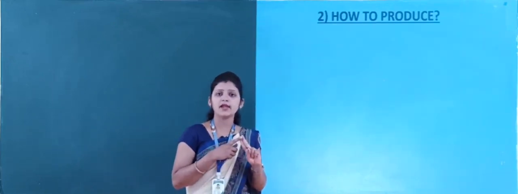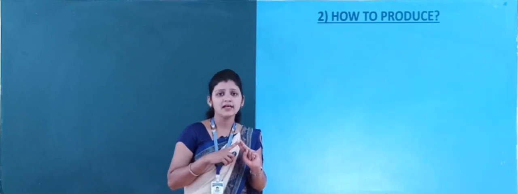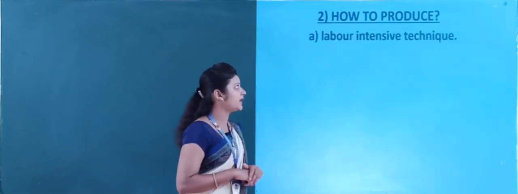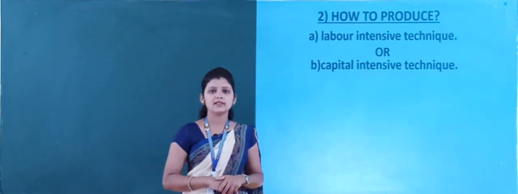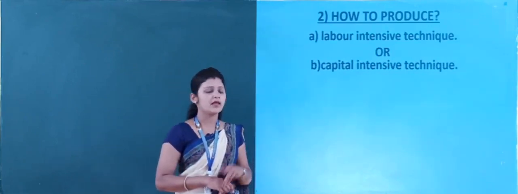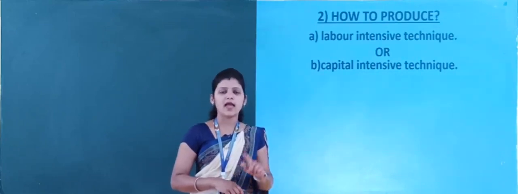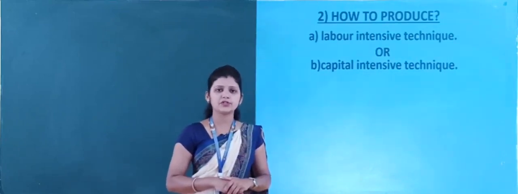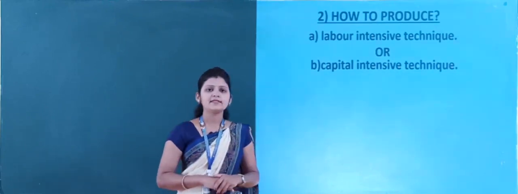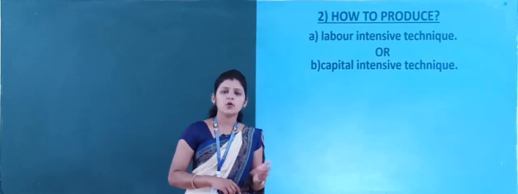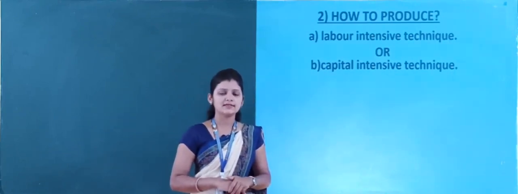Here there are two kinds of technologies used in the production of goods and services: one is labor intensive technique and the other is capital intensive technique. Under the labor intensive technique we use more labor and less capital, and in the capital intensive technique we use more capital and less labor while producing goods and services.